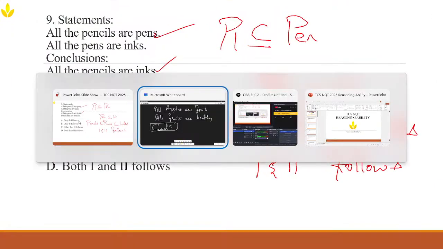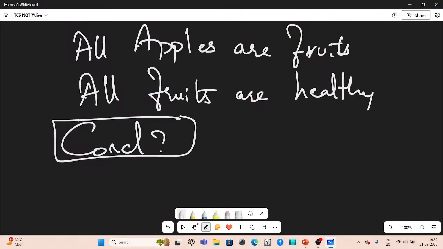You can draw circles and spend your time forever on it. But since time is of the essence, we don't do circles in TCS exams. We only do that especially if we are writing any placement drives or anything. All right, we are done with this.